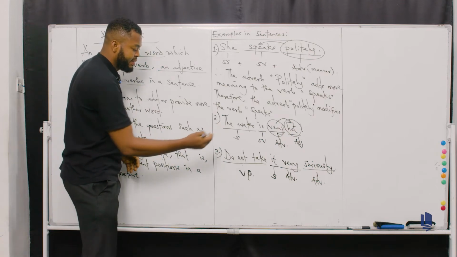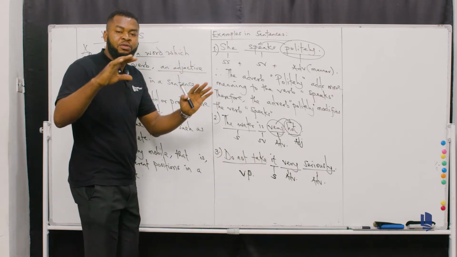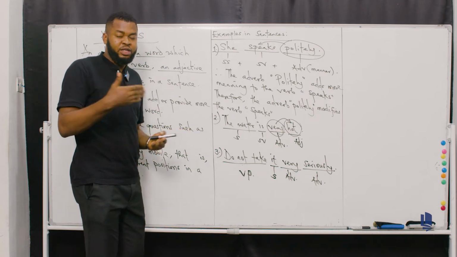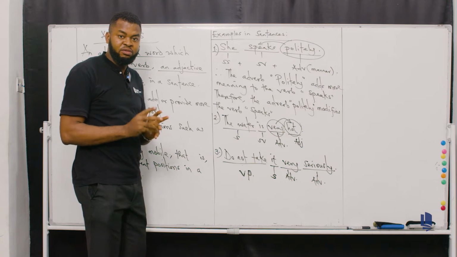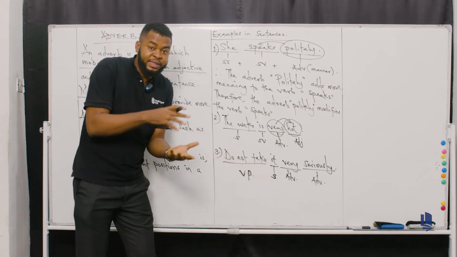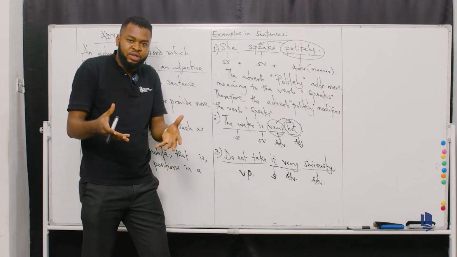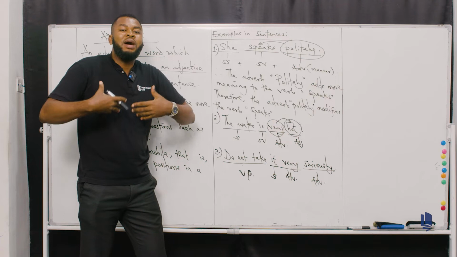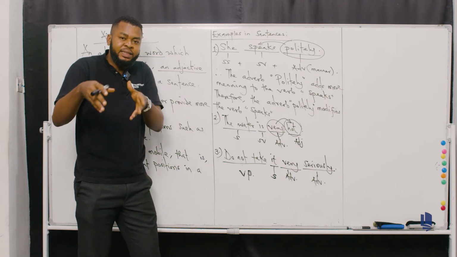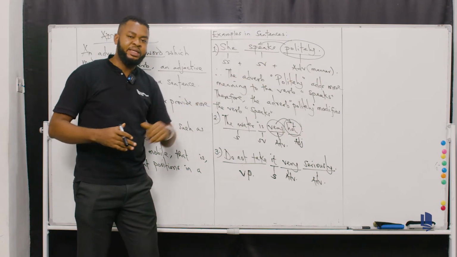So look at the analysis here. This is a combination of verbs, and anytime you have a combination of verbs like this, you should be able to classify them as a verb phrase. I already taught verb phrases, if you remember very well, in your notebook. And then "it" here is the subject. It is a pronoun, very well, but it's functioning as a subject. That is the major discourse, what is being addressed. So do not take it, that is, do not take the case, do not take the issue, do not take the problem very seriously.